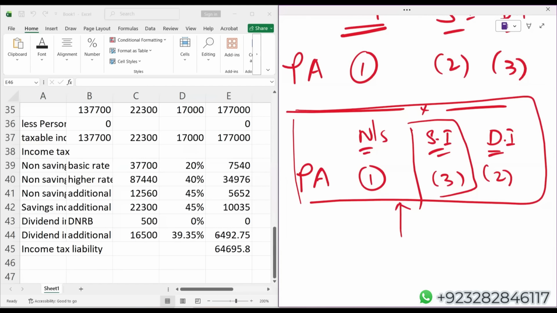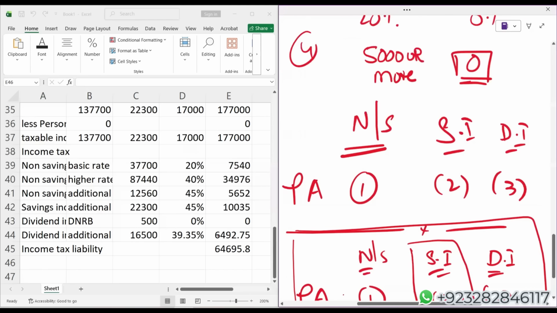If you're deducting a personal allowance from income on which the applicable rate is 0%, logically you are wasting your personal allowance, because I'm not getting any tax saving when I'm deducting a personal allowance from the income on which I'm going to apply the tax rate of 0%. So that is why the logic is that you should change your personal allowance allocation sequence. First deduct from the non-saving and then go for the dividend income.